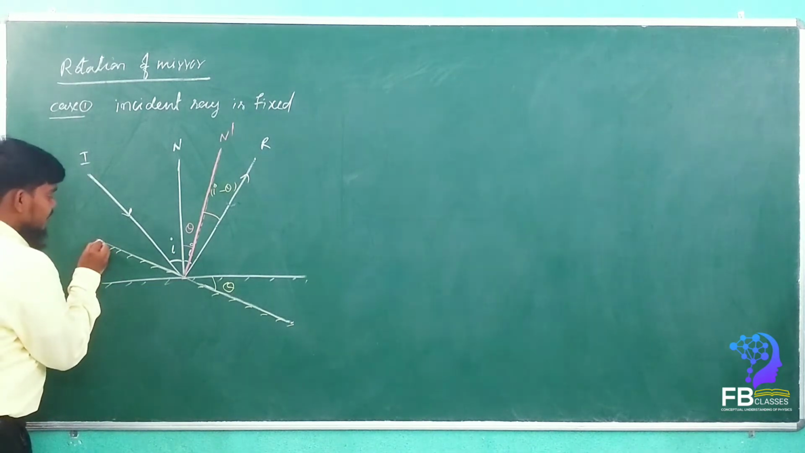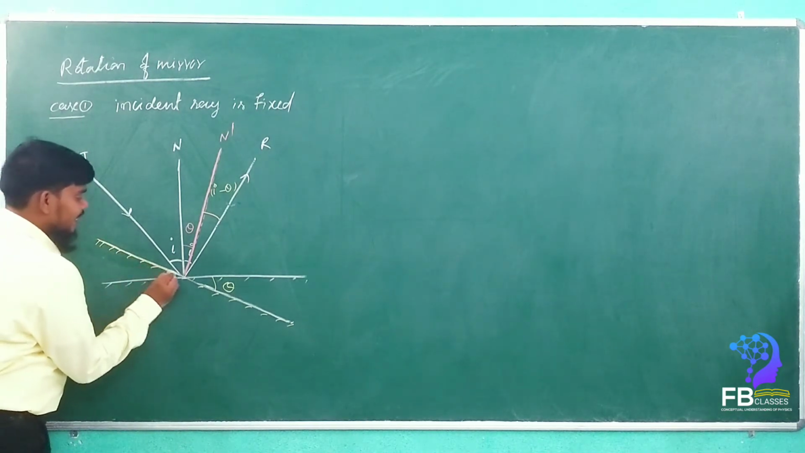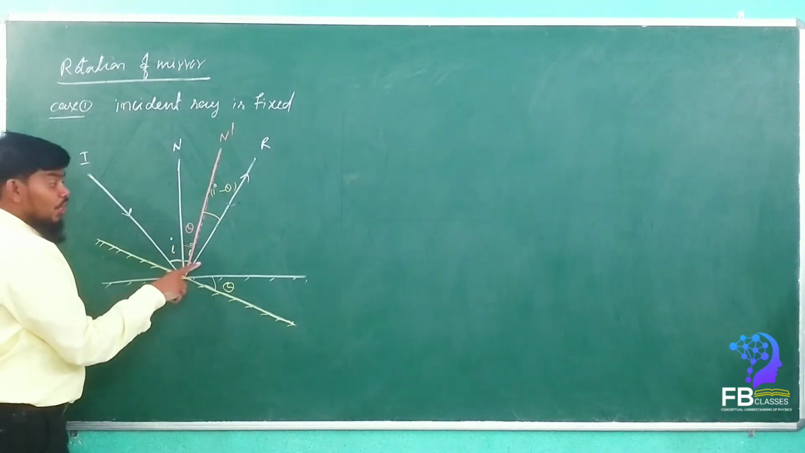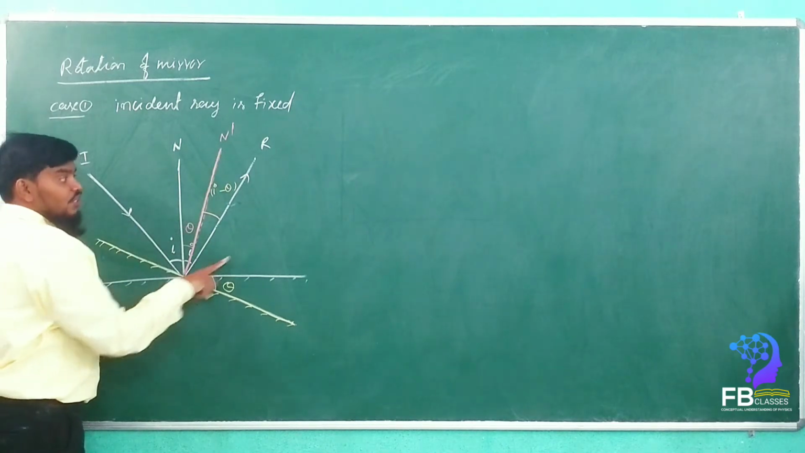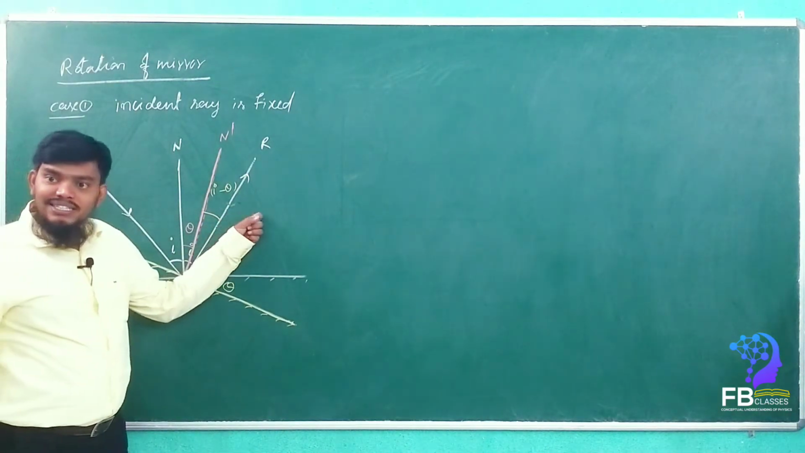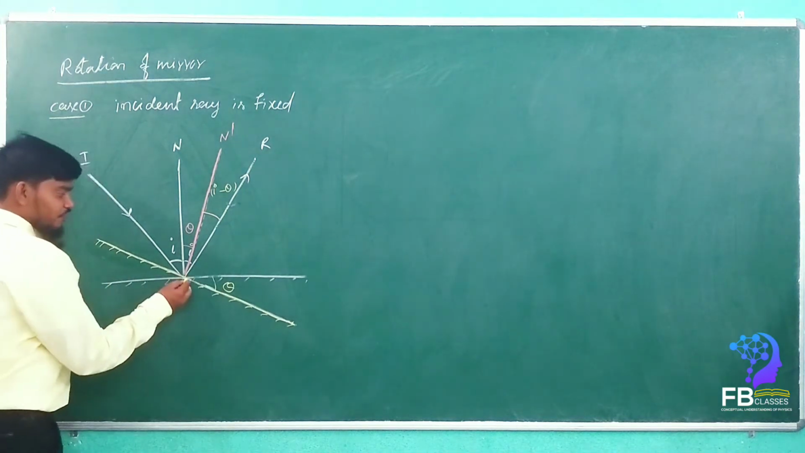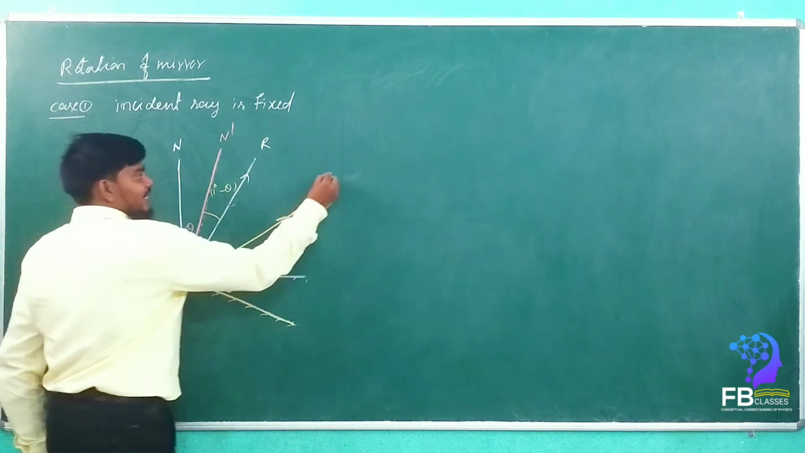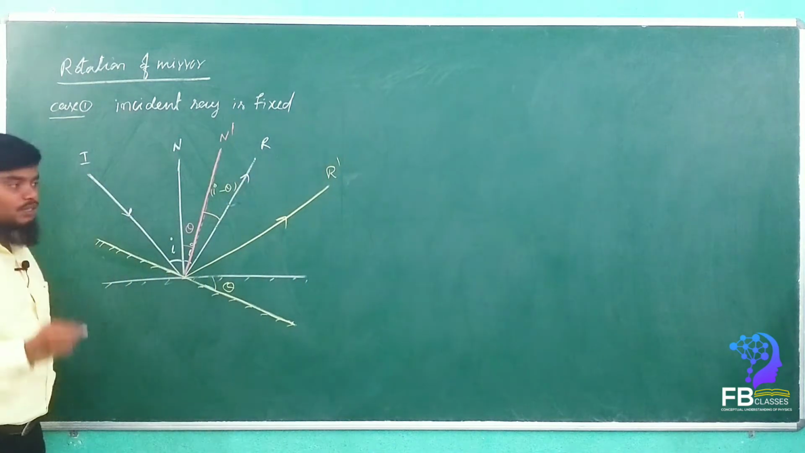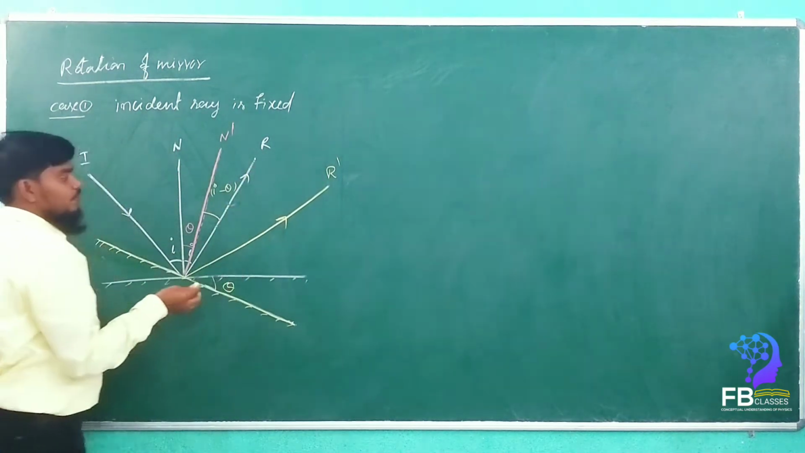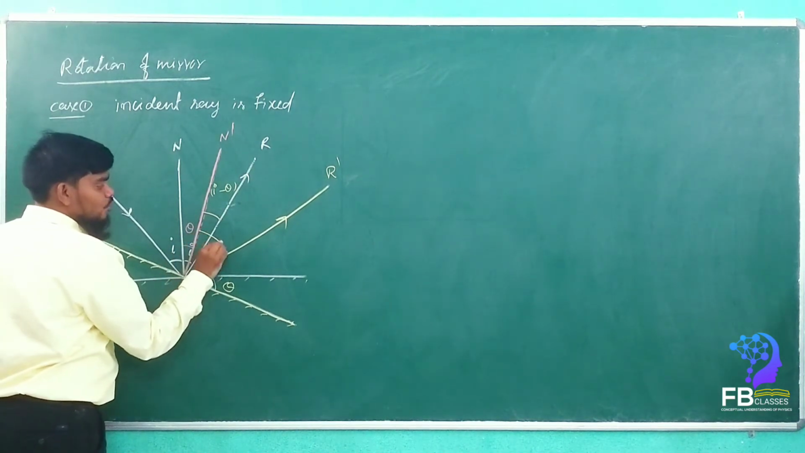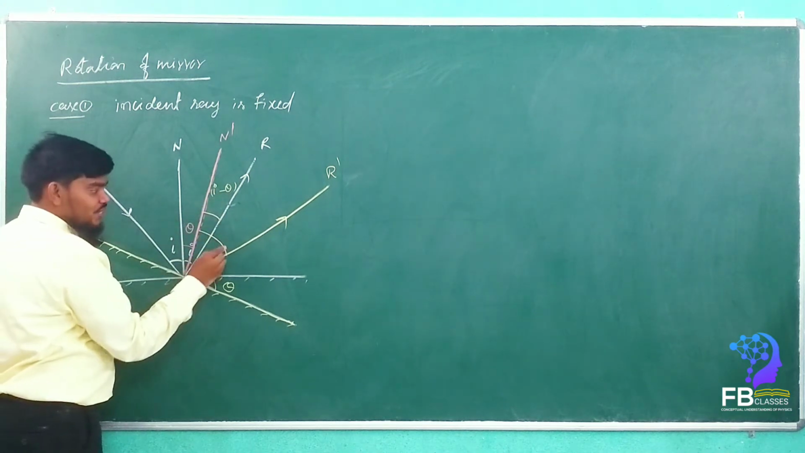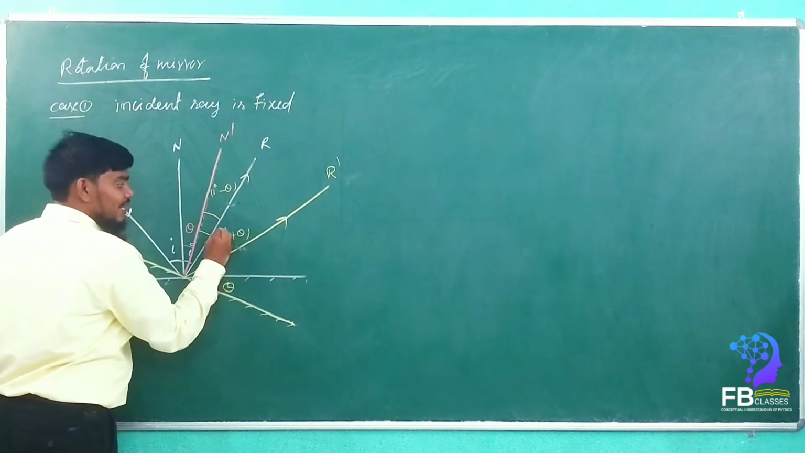So when the mirror is rotated here by theta angle, the normal is also rotated by theta. Now, when the normal is rotated by theta, how much is the reflected ray rotated? That only we have to find out, right? So let this be the new reflected ray. This is R dash. Got it? Now, how much is this value? See here, this total is I minus theta, so how much is it? I plus theta? Yes or no? Yes, sir.